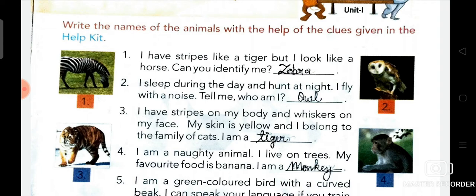So students, now we are going to read what are 5 facts about owl. Number first is owls have far-sighted tubular eyes. Number second is owls have super-powered hearing. Number third is owl flight is silent. Your next point is owls sometimes eat other owls. And last point is owls are active at night.